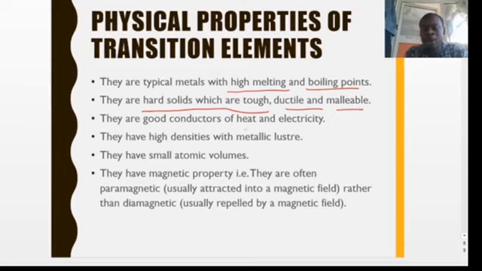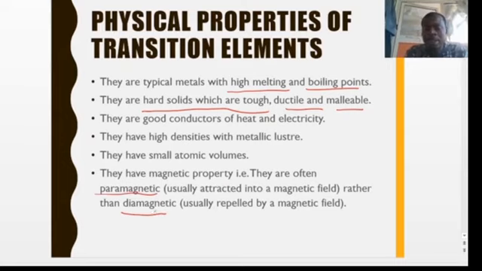Then they are good conductors of heat and electricity. So that's why they sometimes are used for our home appliances, also in our electrical appliances. Right? So they have high densities with metallic lustre. So they have a shining property. So they have small atomic volumes. They have magnetic properties. So we have talked about these magnetic properties. So they can be paramagnetic and they could be diamagnetic.